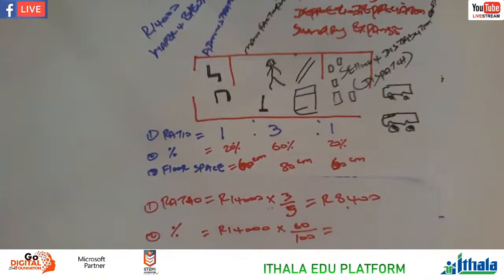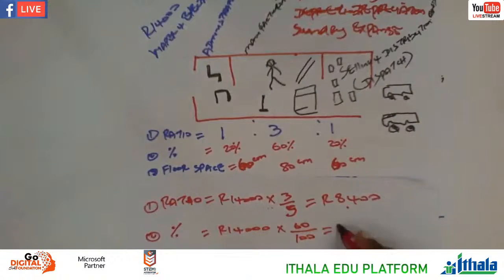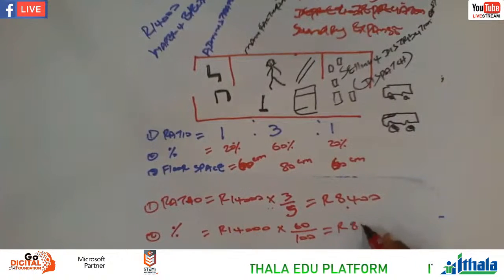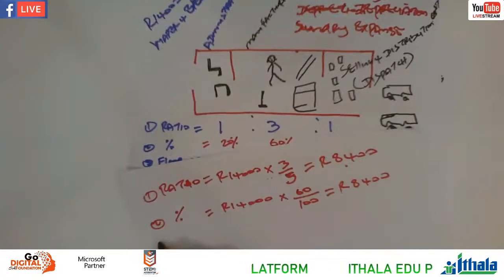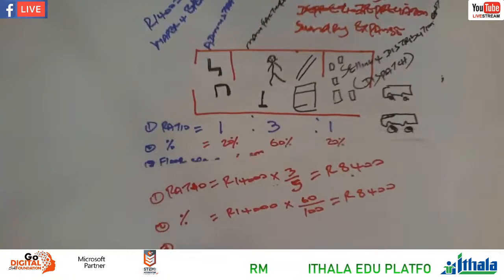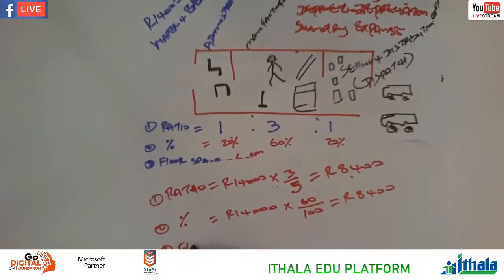Say now 14,000 times by 60%. You still get one and the same answer, 8,400. And then you go to number 3. Number 3, it's a floor space.